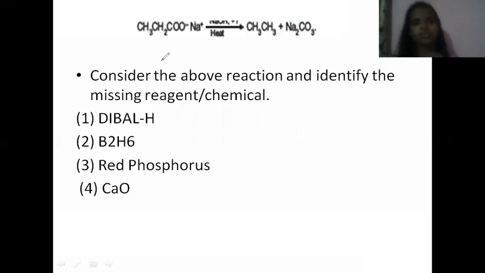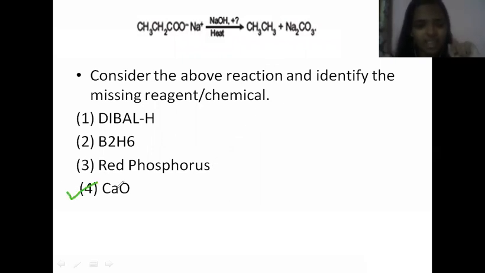Now, the next question is, consider the above reaction and identify the missing reagent or chemical. The reaction is CH3CH2COO⁻Na⁺. What is this? This is sodium salt of carboxylic acid, right? On the treatment with NaOH plus what gives you an alkane. Here the product is an alkane. It is ethane, right? So what is this reagent? This is a very easy question. Direct question from NCERT, organic portion, right?